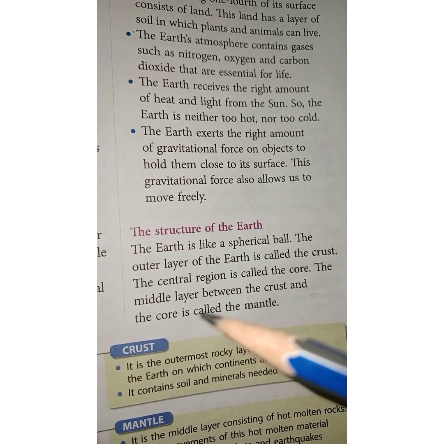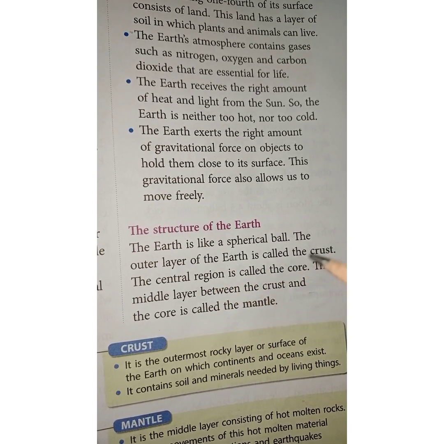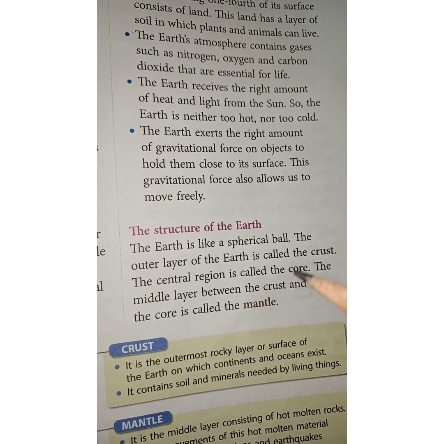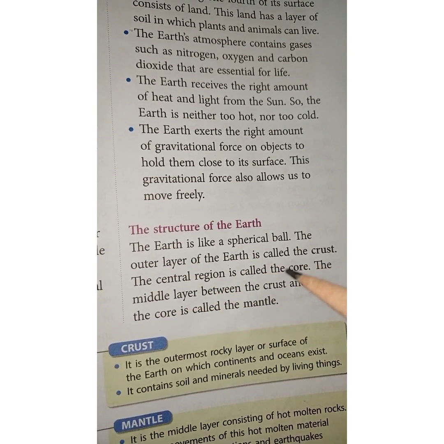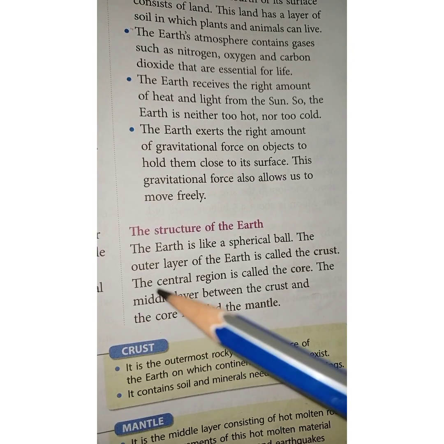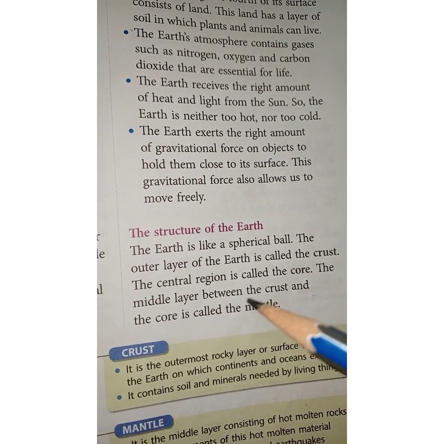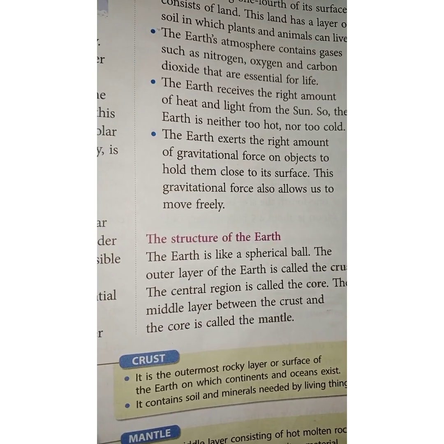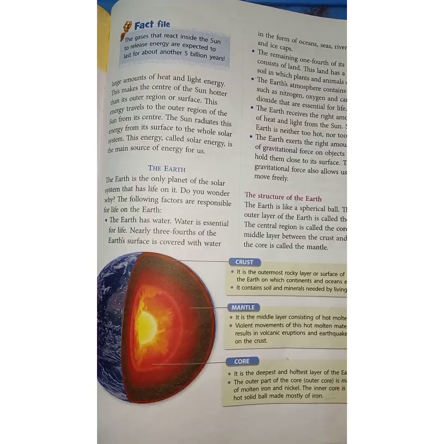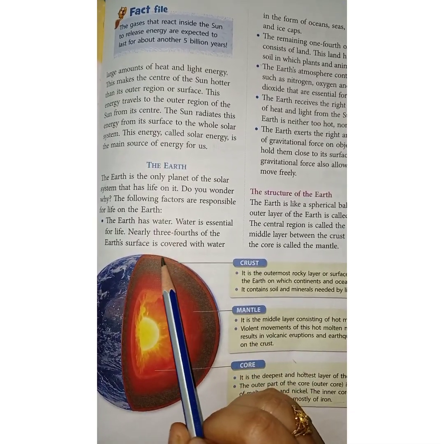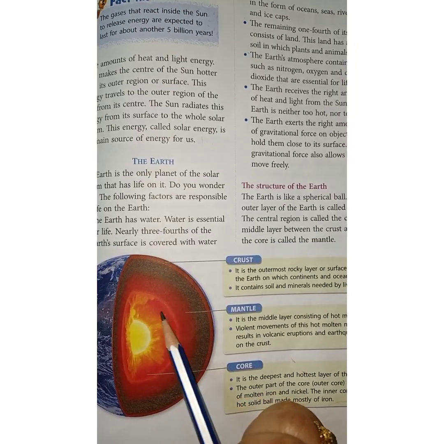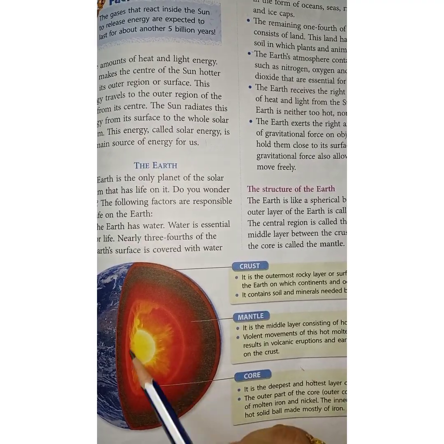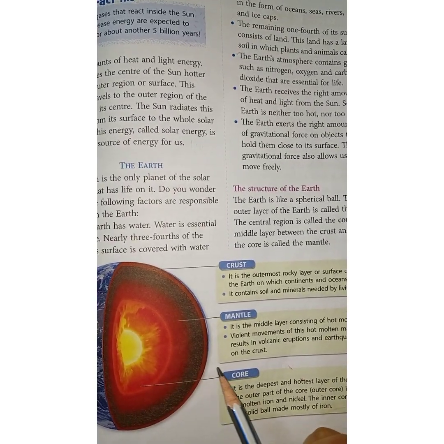So the outer layer of the earth is called the crust. And the central region is called the core. So C for central, C for core. In this way you can remember. And the middle layer starts with M, so the mantle. M for middle, M for mantle. So this outer layer of the earth is the crust, and this inner layer is the mantle. And the center one, which is the hottest one, the deepest one, is nothing but the core.